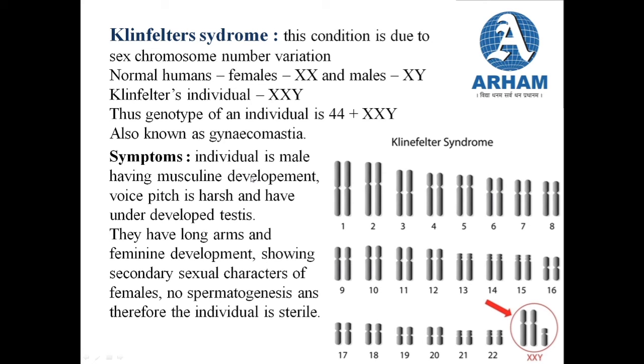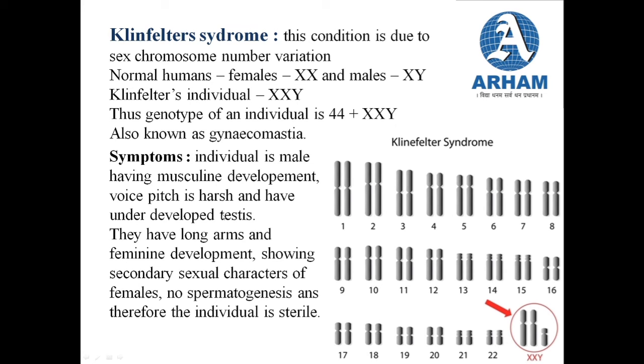That means sexually they are males, but they have feminine-like characters. The symptoms for people suffering from Klinefelter syndrome are: the individual is male, having masculine development, voice pitch is harsh, and underdeveloped testes. They have long arms and feminine development, showing secondary sexual characters of female.